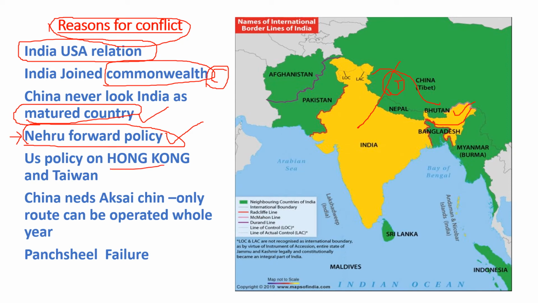U.S. policy on Hong Kong and Taiwan. As we know, China is imposing on Taiwan and Hong Kong the policy of one country, two systems. Hong Kong and Taiwan earlier had one country, two systems. Now it is only for Taiwan. Hong Kong was annexed in 2020 by the National Security Bill, by taking off Article 20 of Hong